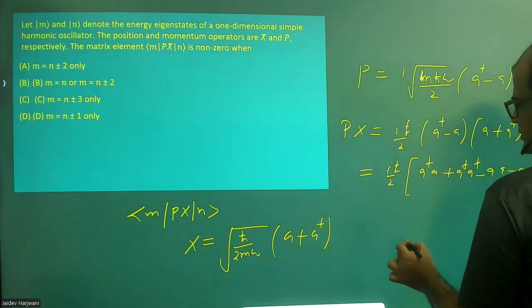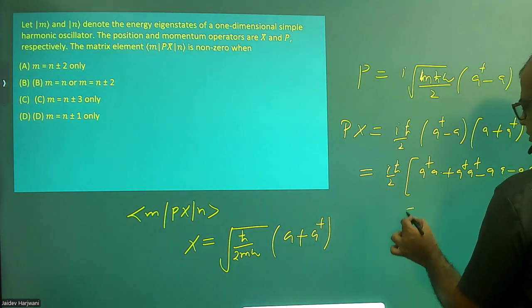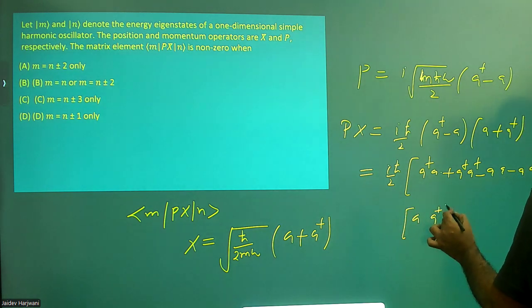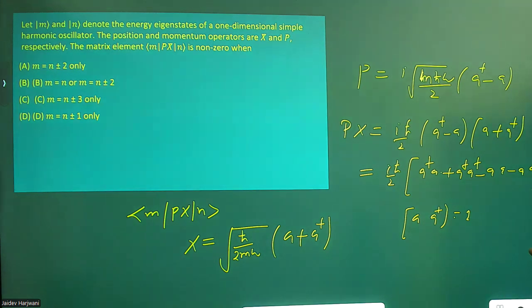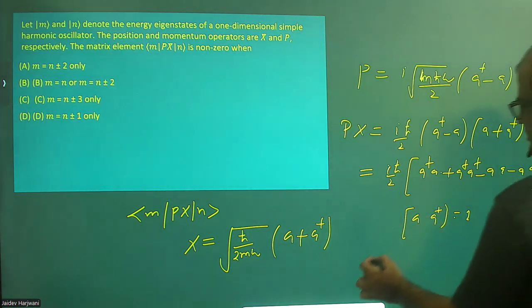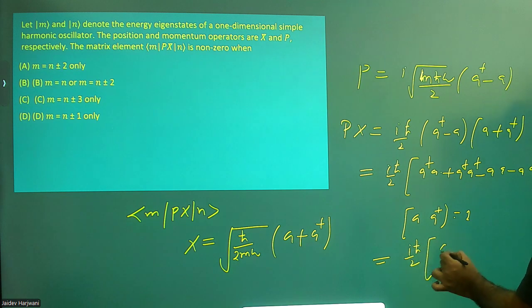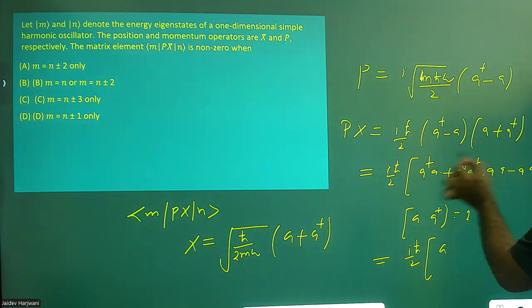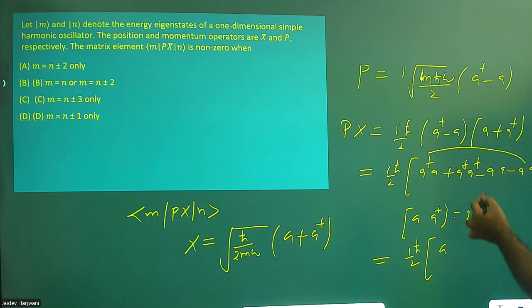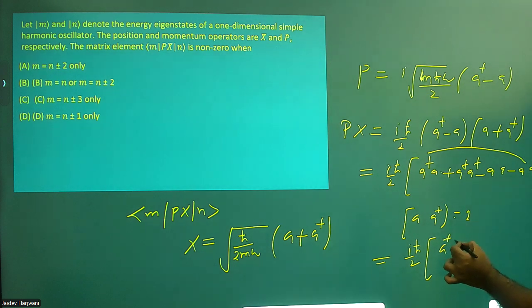Now I can use the commutation relation, a a dagger is 1, and combine the terms here, so the remaining is a dagger squared minus a squared minus 1.